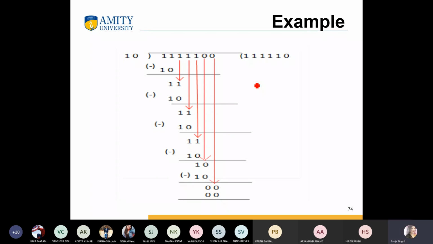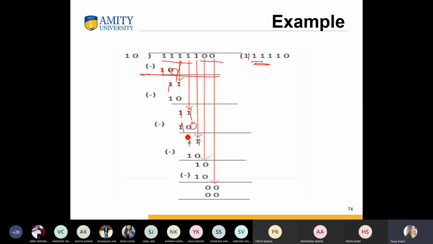For example, we take 10 and divide by 1 1 1 1 1. So what is the first 10? Okay, then what will be here? 1 and 1. Okay, then again take 1, then 1 1, then again take 1.